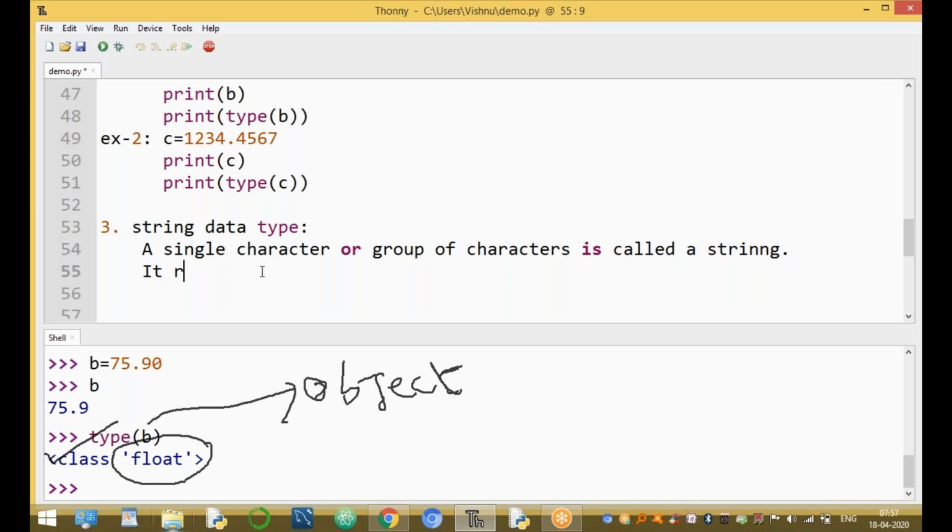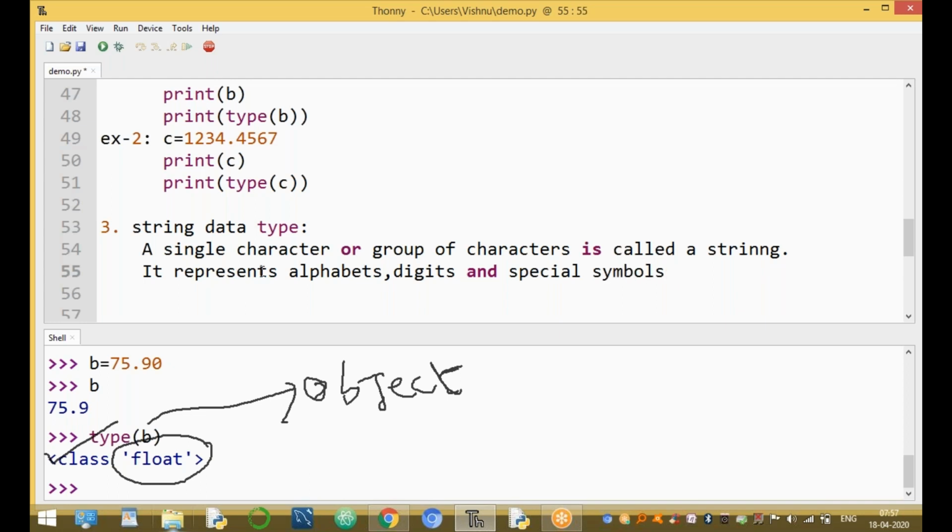It represents alphabets, digits, and special symbols. That's a very important point.